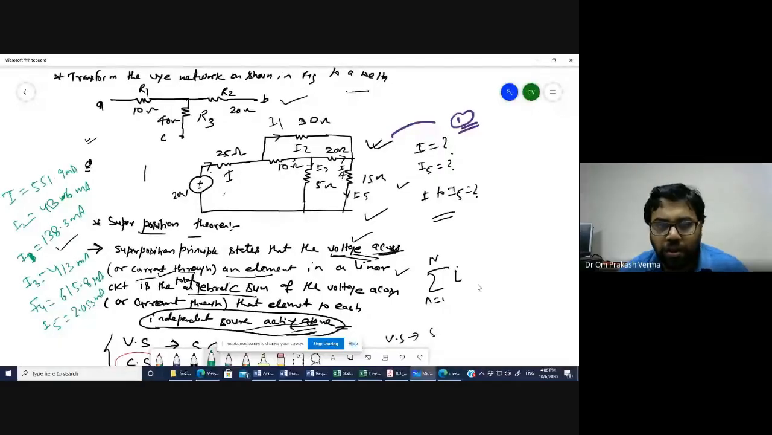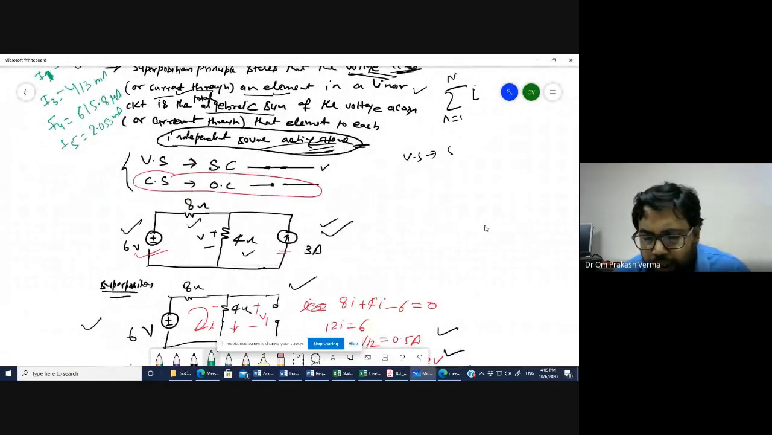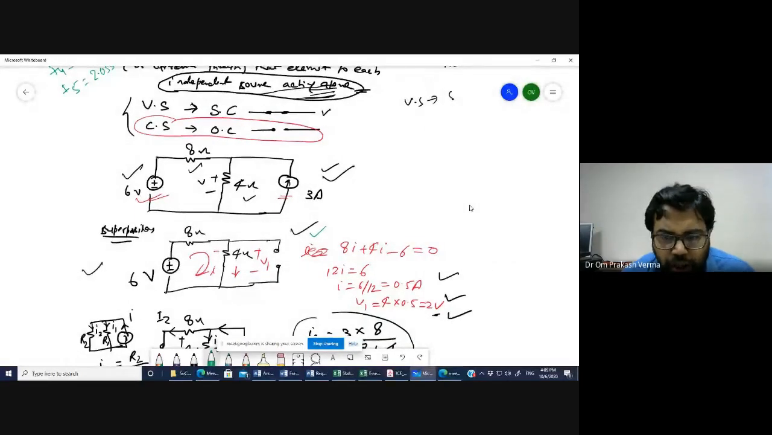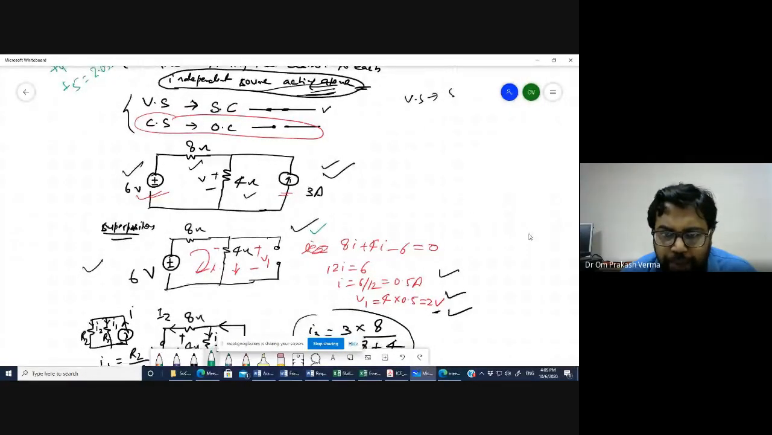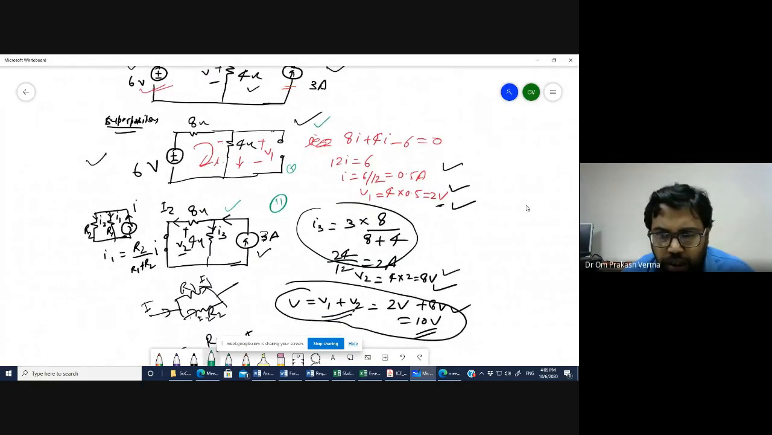So the second problem is the superposition theorem, and I have given this question: 6 volt, 8 volt, 4 volt, and 3 ampere. First simulate this circuit with the 6 volt battery only. Then consider the 3 ampere current source. Try to simulate the first circuit and the second circuit, and then manually compute the values.